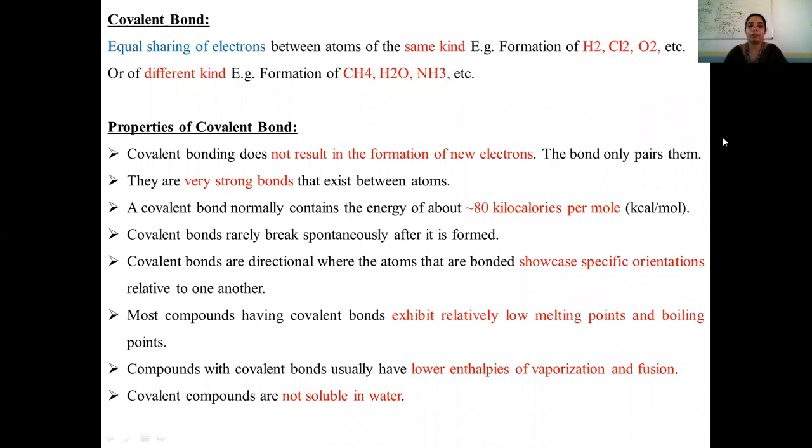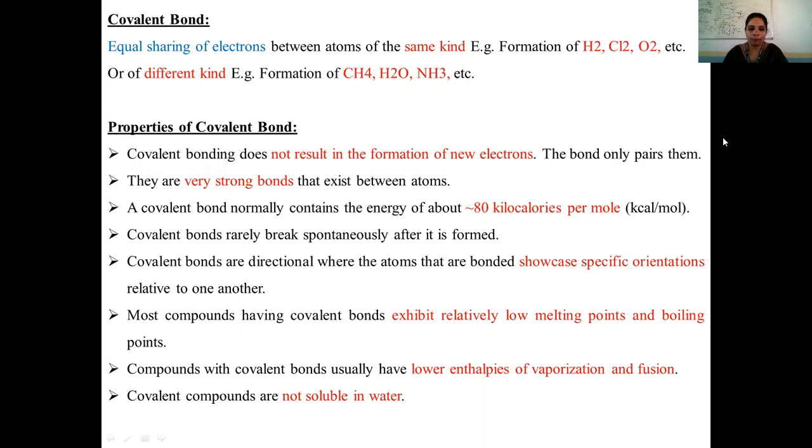The energy of a normal covalent bond is approximately 80 kilocalories per mole. Covalent bonds rarely break spontaneously after they are formed. They don't break spontaneously until and unless we provide some amount of energy and certain enzymes.